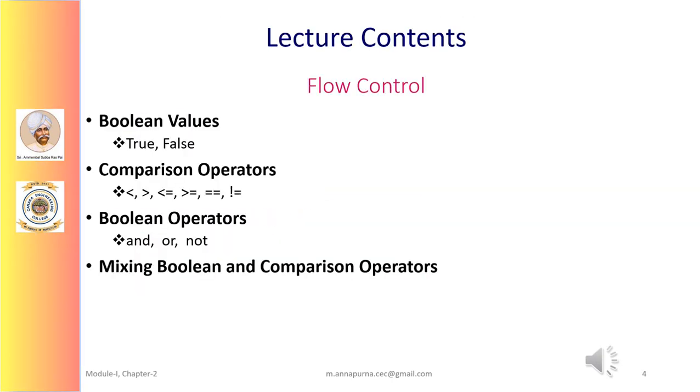In this video lecture, we will be introduced to two Boolean values, True and False, and six comparison operators: equal to, less than, greater than, less than or equal to, greater than or equal to and not equal to, and three Boolean operators: and, or, and not. We'll also learn how to use these comparison and Boolean operators in writing a conditional expression and how to evaluate the conditional expression.